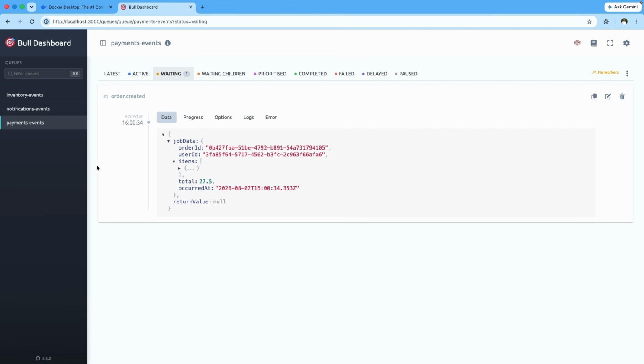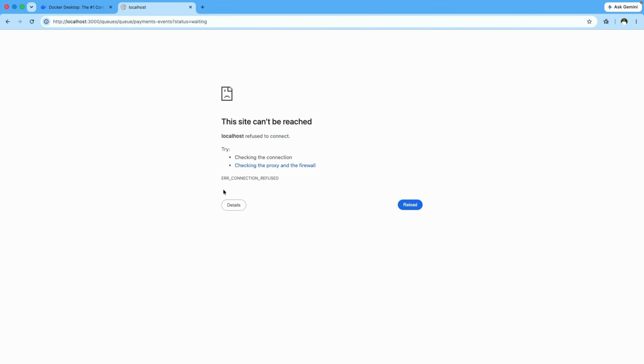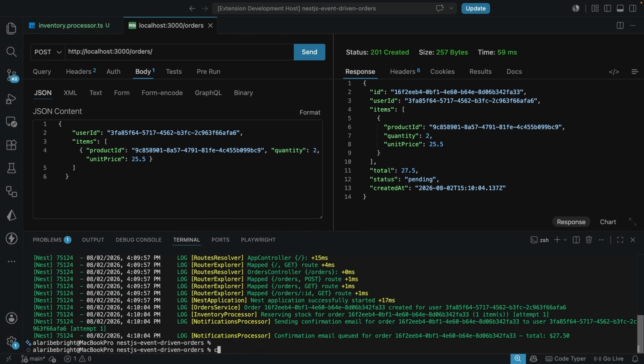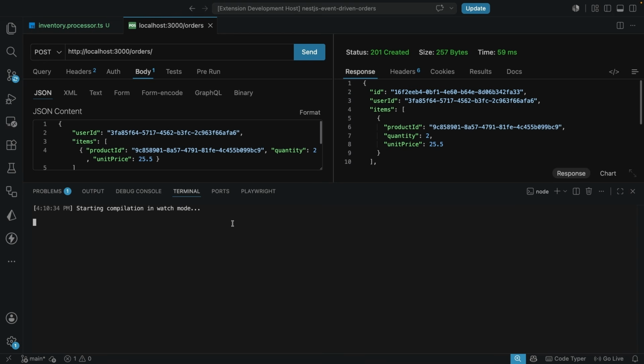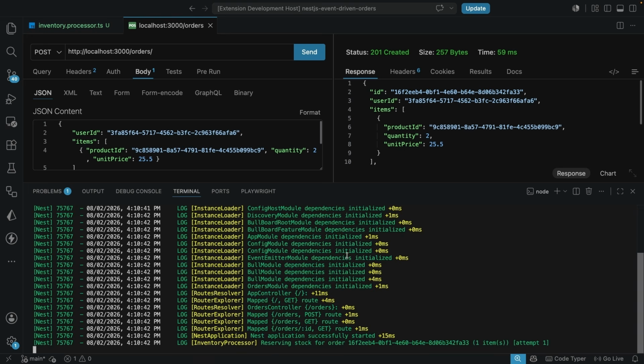If we come over to BullMQ, this is not going to load, right? Because I did quit the dev server. So now let's start it back up. I'm going to start up the server, and let's see what happens to the inventory processor that we were currently working on. This is just for us to see that the job survived a crash that happened.